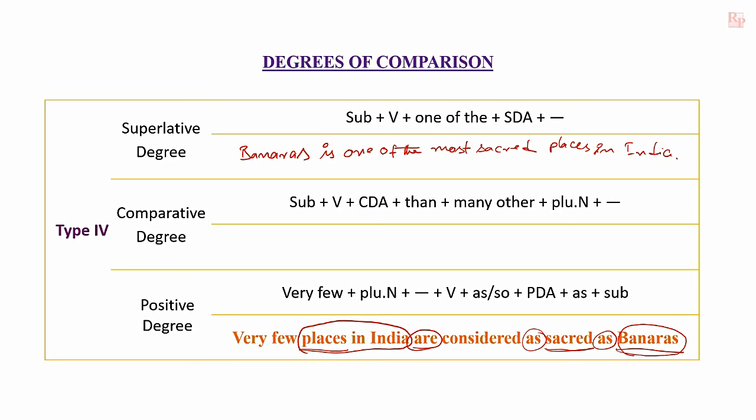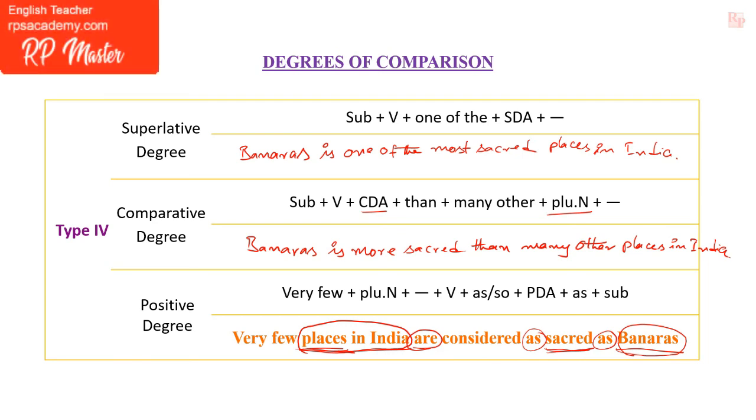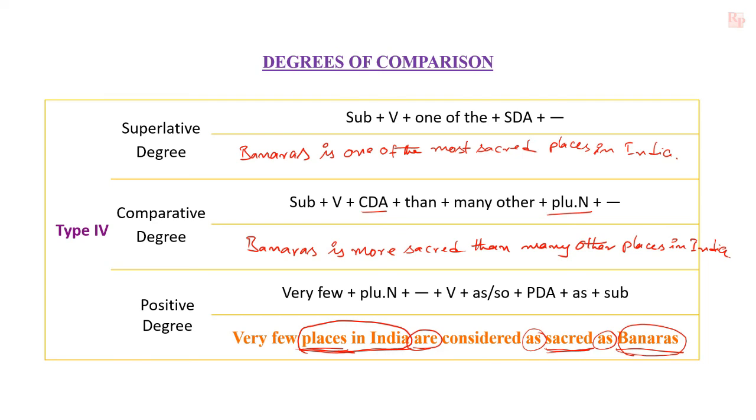Then to change it into comparative degree, subject should be written, Benares, verb is, and comparative form of adjective for sacred is more sacred, than many other, and plural noun should be written, places in India. Like that, the sentences must be changed in the fourth type of degrees of comparison from one degree to another degree. We will meet in the next video in the discussion of type 5 of degrees of comparison. Thanks for watching, and don't forget to subscribe to my channel.